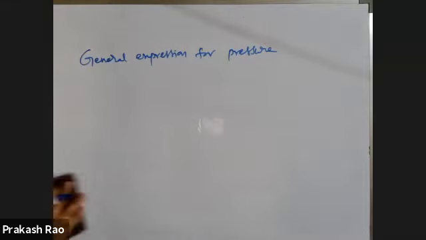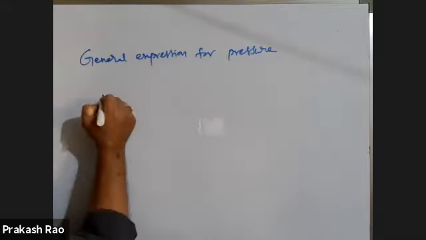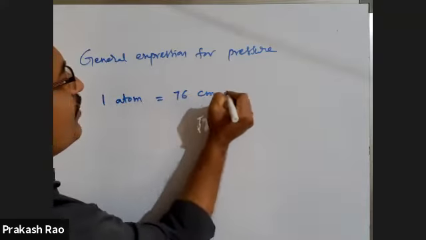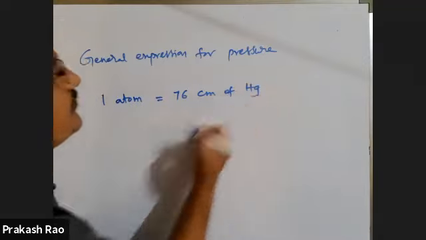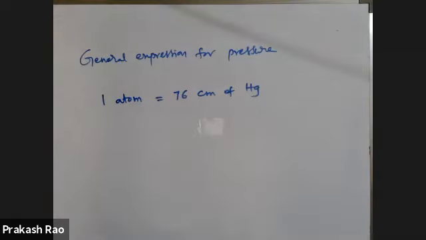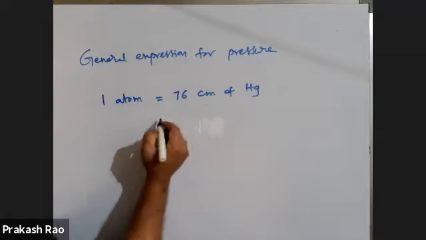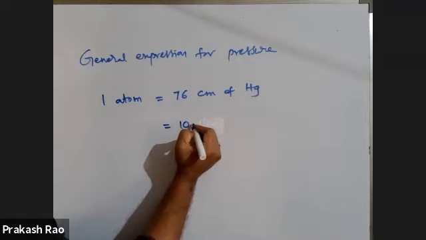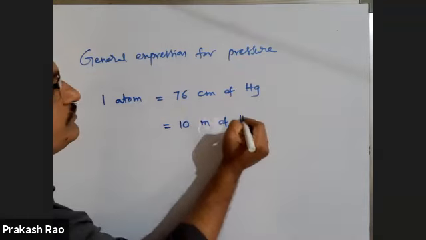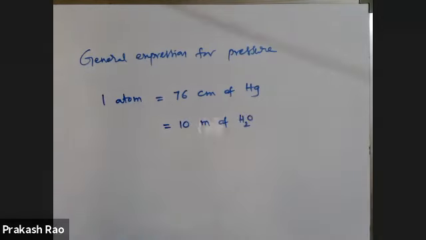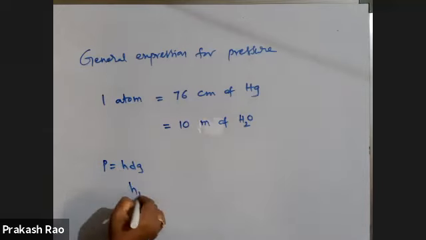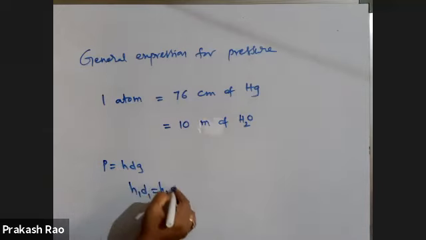Okay. What is the value of 1 atmospheric pressure, right? 1 atmosphere is equal to 76 centimeter of Hg, which is nothing but 10.10 meter of water. You can measure atmospheric pressure in any way. Pressure P is equal to HDG, right? So H1D1 is equal to H2D2.